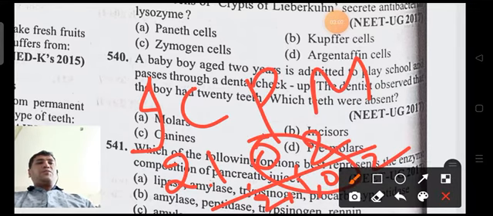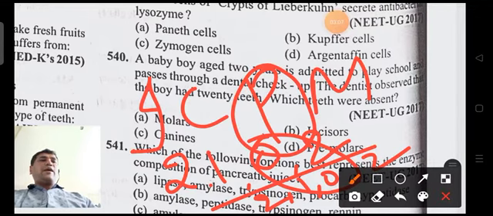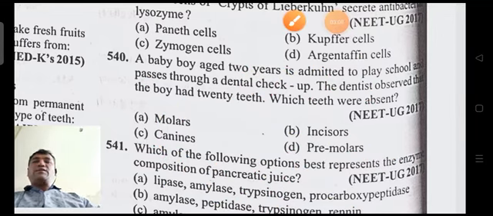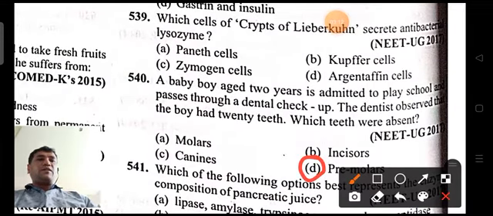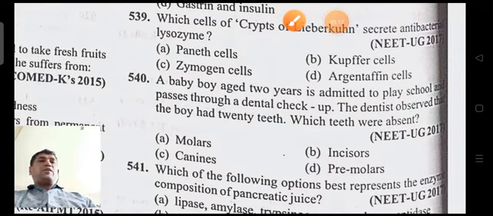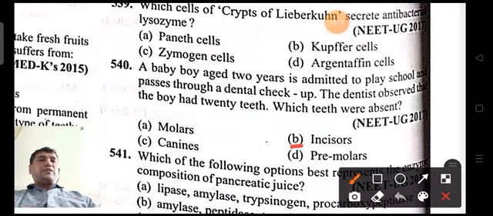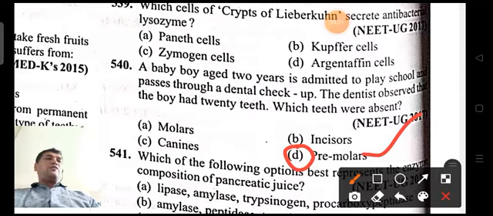Here the third position 0 is present, which means premolars are absent. So here the answer is that premolars are absent in the case of the 2-year-old boy. So the option is D, and premolars are absent in that boy.